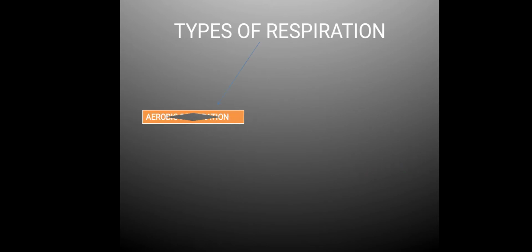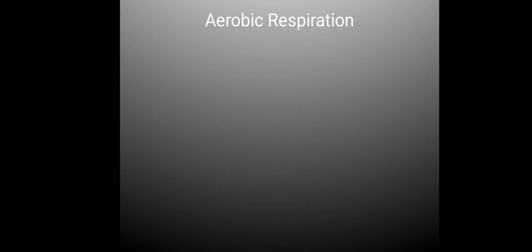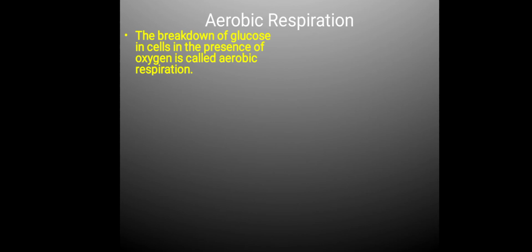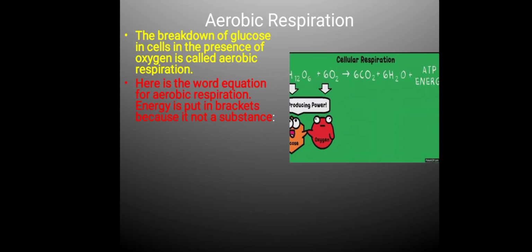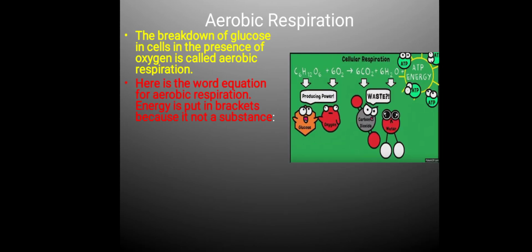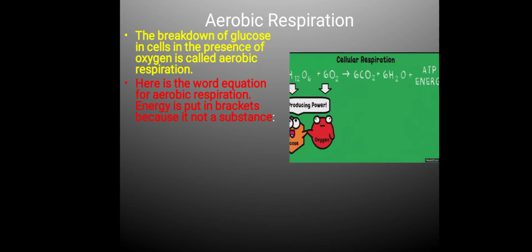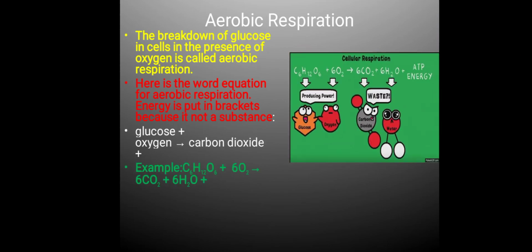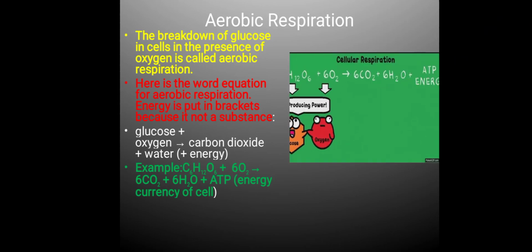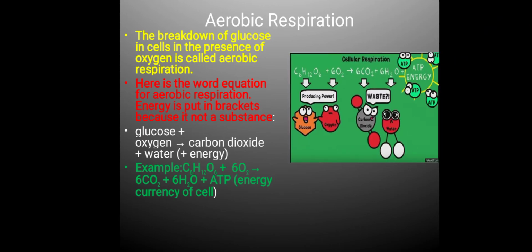Types of respiration: aerobic respiration and anaerobic respiration. Let us understand aerobic respiration. The breakdown of glucose in cells in the presence of oxygen is called aerobic respiration. Here, in the word equation for aerobic respiration, energy is put in brackets because it is not a substance. Glucose, when it reacts with oxygen, gives out carbon dioxide, water, and energy, that is ATP.